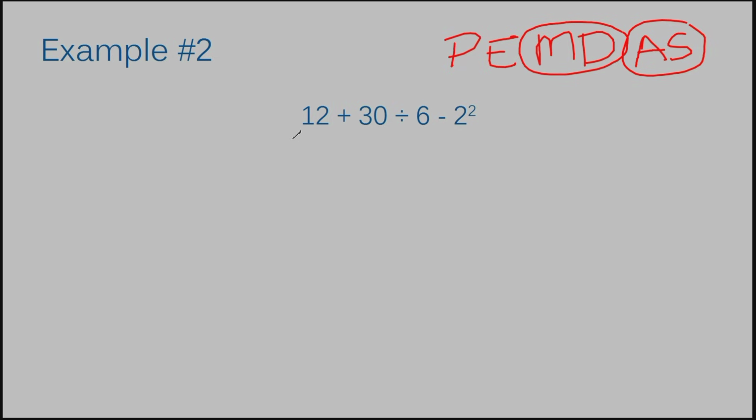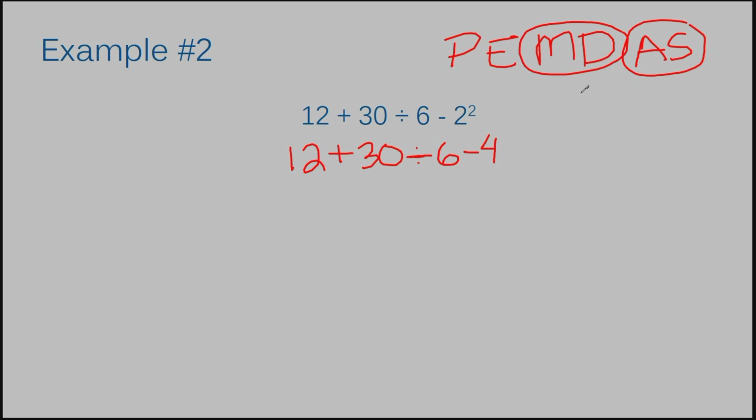Rewriting, I have 12 plus 30 divided by 6 minus. So I have rewritten this entire thing except for this portion. I will not write 2 to the second power again. I will write what the answer to that is, and the answer to 2 to the second power is 4. So I'll write a 4 here. Okay. Do I have any more exponents in my problem? My new problem that I've just created, actually.